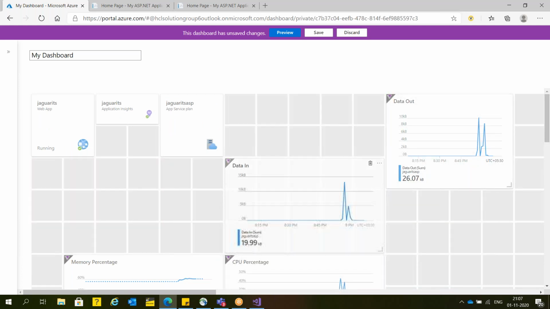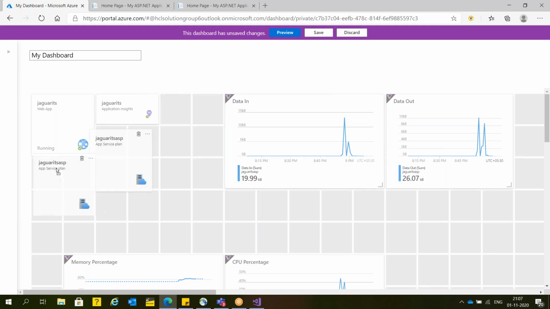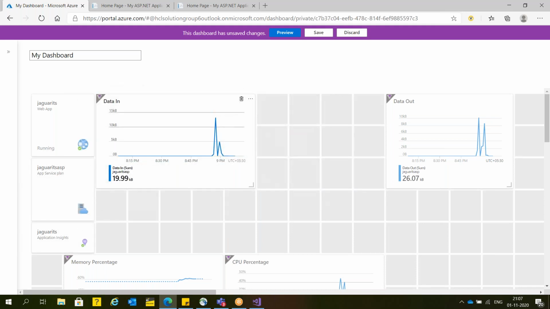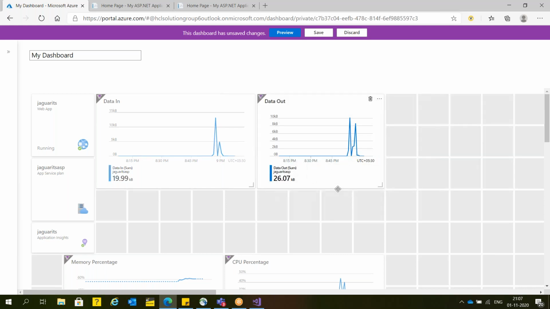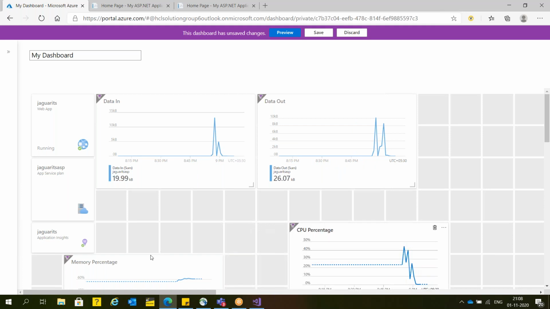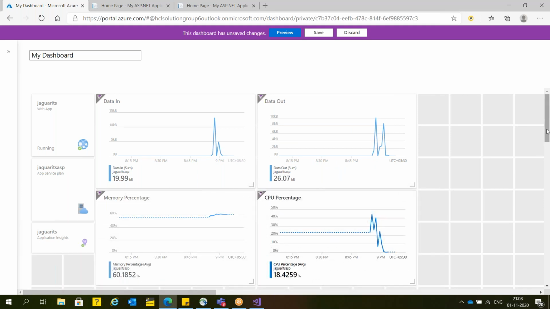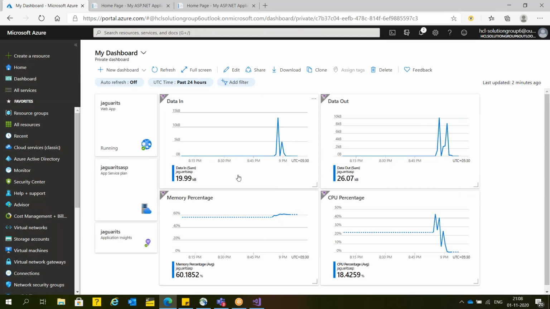So here, on the basis of metrics, you can monitor your resources. Now save. As of now, our website is new, so we are not getting a proper chart. But after some time, when you use this site, you will get very nice charts.